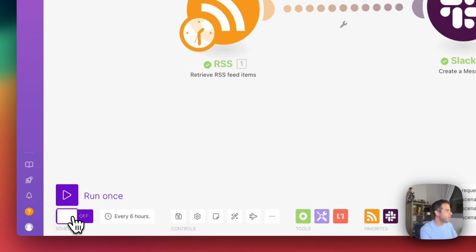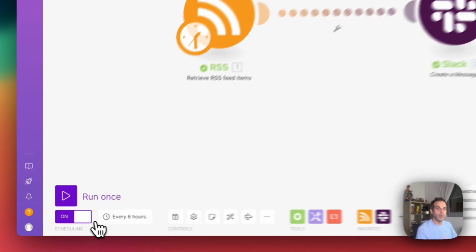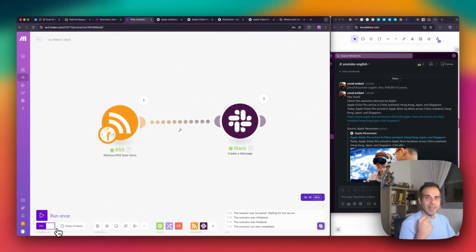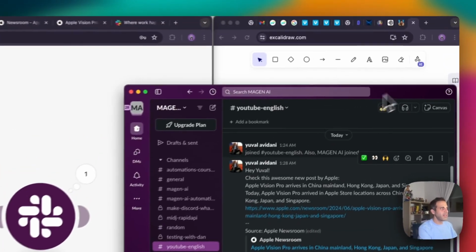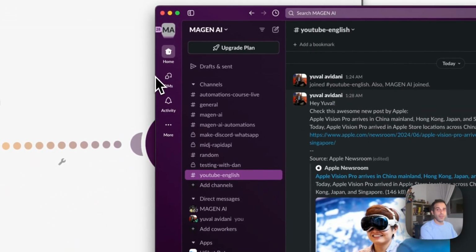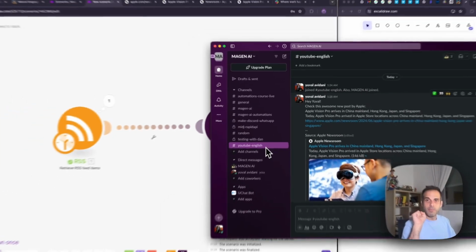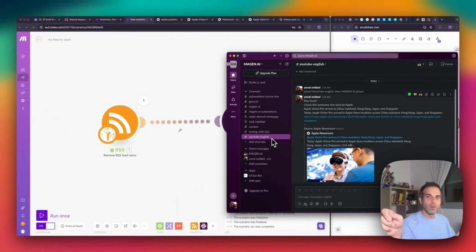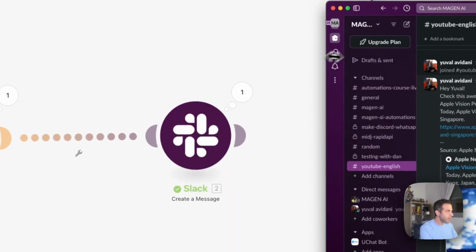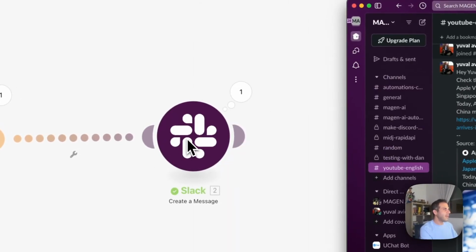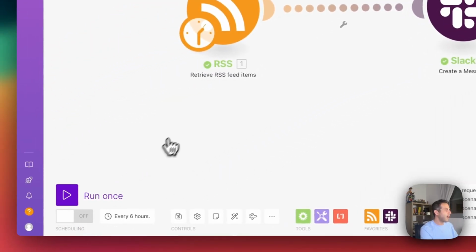If I were to turn this on, now every 6 hours, I would try to retrieve the latest update from Apple's RSS feed, and it will be pushed automatically to Slack. Now, if this is my workspace, then every 6 hours, if there is a new update, I would get a push message and I would say, Yuval, note this new great update. How cool is this? So after setting this up, we can see that it's working, right? So let me turn off the automation.